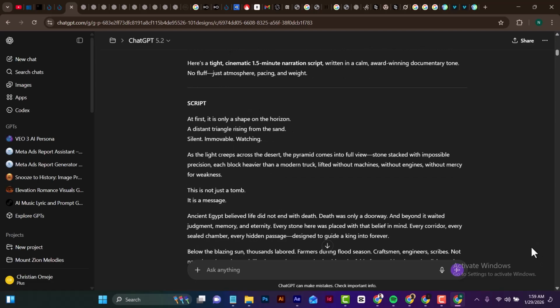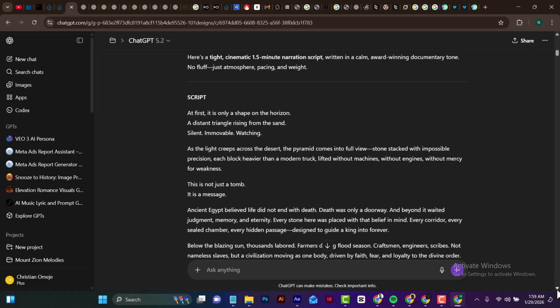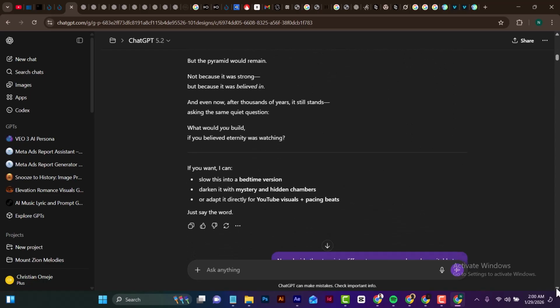So once our script is ready, the next thing we need to do is to begin generating images that we can use to create our story.